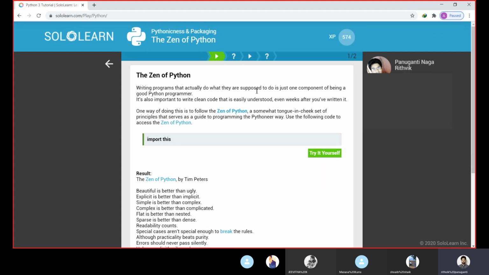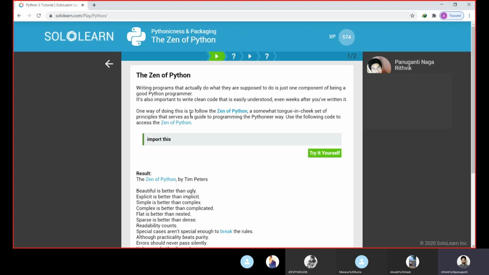If you share your code with another programmer, they must understand the code with ease. The Zen of Python says that writing programs that actually do what they are supposed to do is just one component of being a good Python programmer.